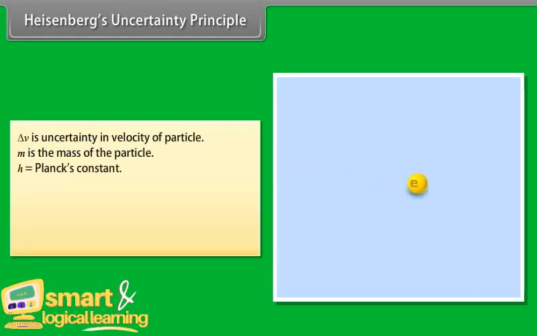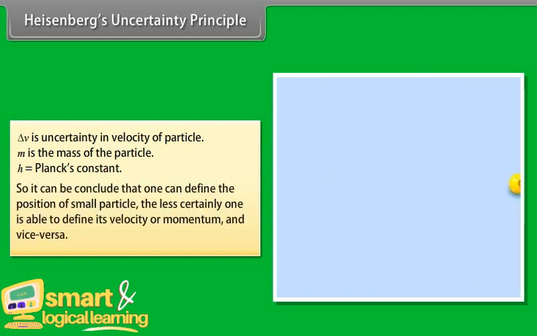Delta v is the uncertainty in velocity of the particle, m is the mass of the particle, and h is Planck's constant. So, it can be concluded that the more certainly one defines the position of a small particle, the less certainly one is able to define its velocity or momentum, and vice versa.